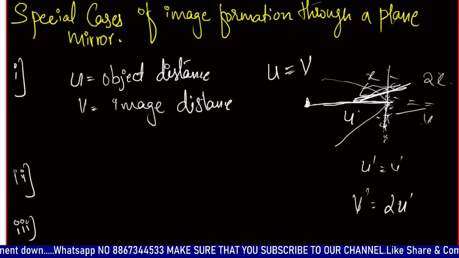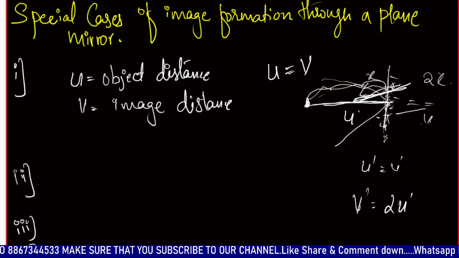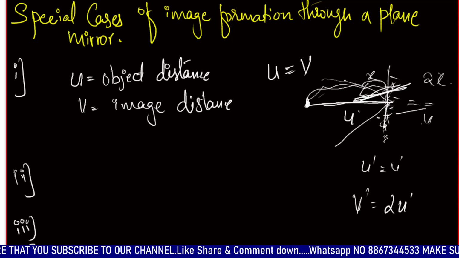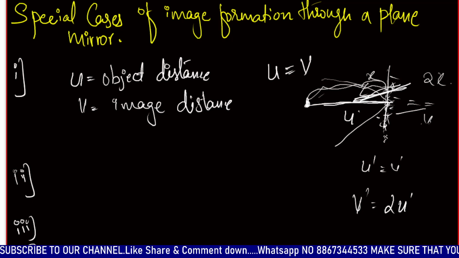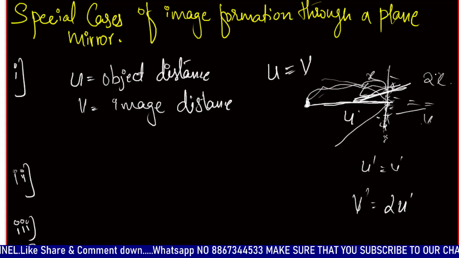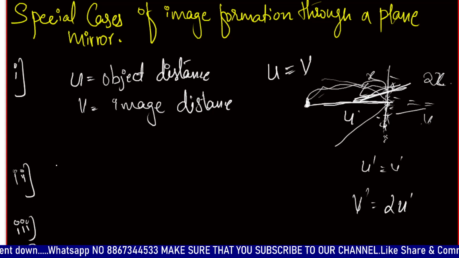Again, if both object and mirror are moved, in opposite directions, the image will be displaced by a distance 3 times x.